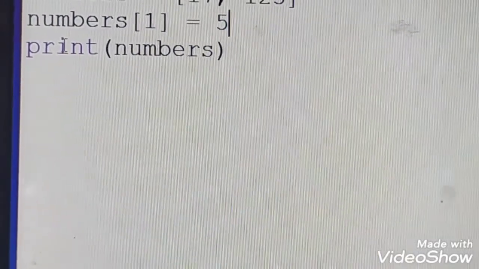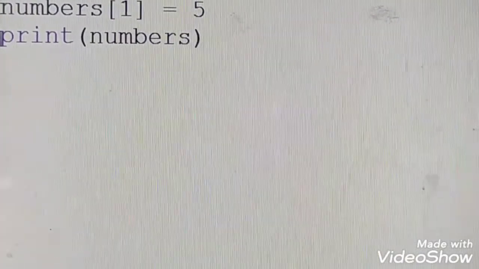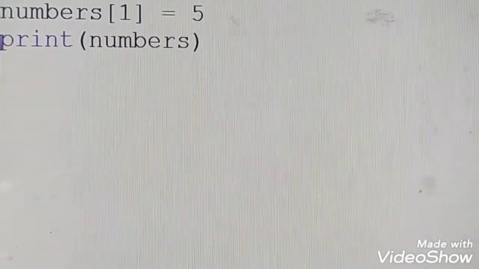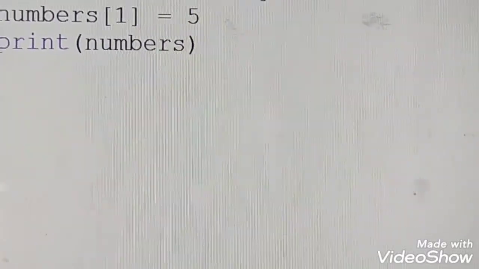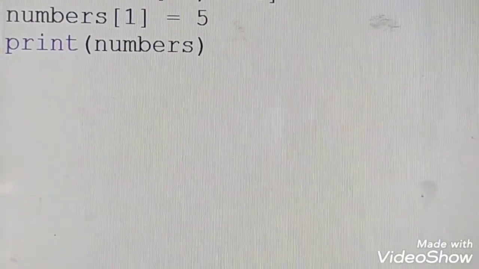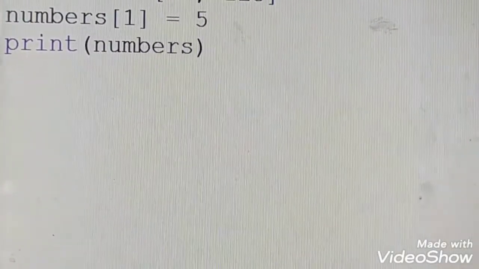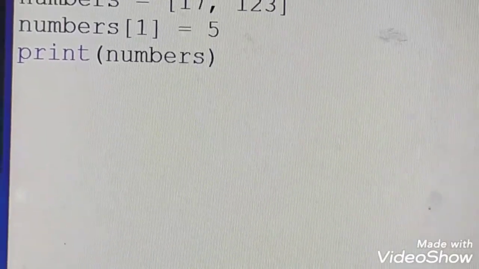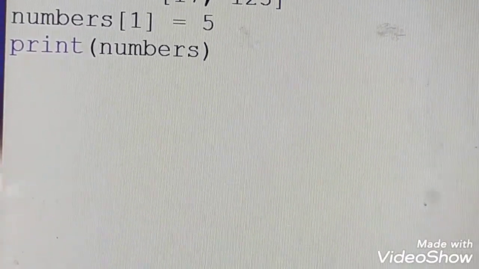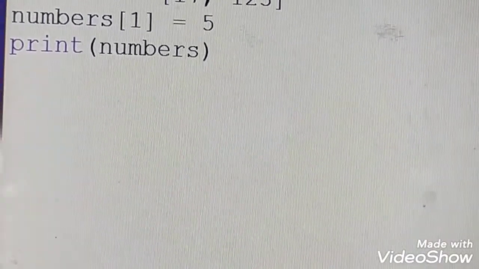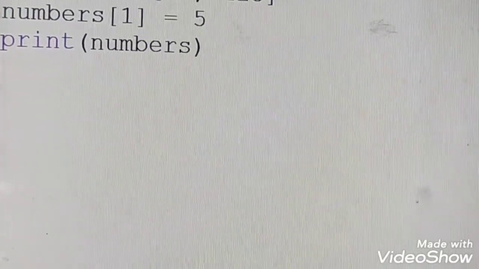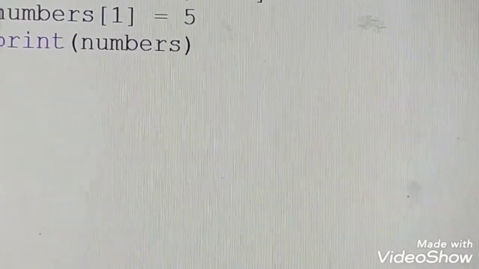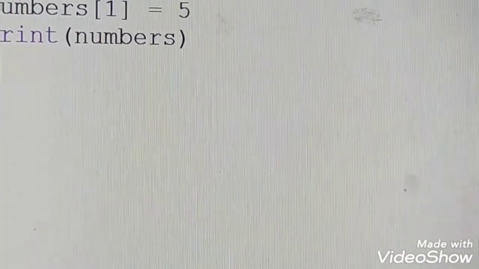Second, I'm creating one more list called numbers, and I'm passing two values, 17 and 123. Just remember that a list is always represented with square brackets, open square bracket and close square bracket, and an empty list is just that. So I'm creating an empty list here, and I'm trying to print all three lists which I created.